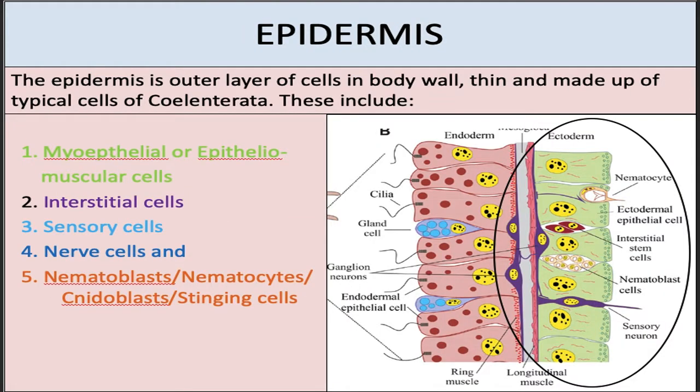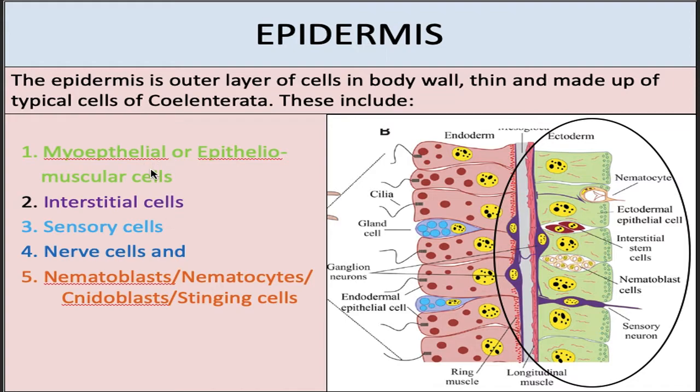The outermost layer of coenosarc or body wall is the epidermis. It is thin and made up of typical cells of Coelenterata, which include myoepithelial or epitheliomuscular cells. These are known as myoepithelial cells because they work both as epithelial cells and muscle cells. So they play a role in both protection and contraction.